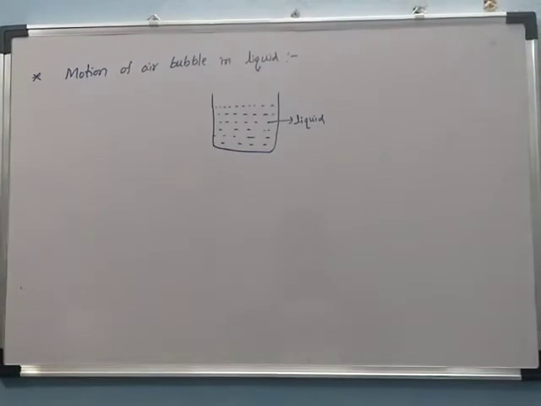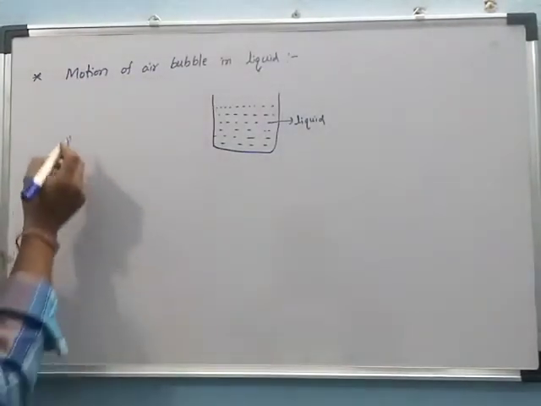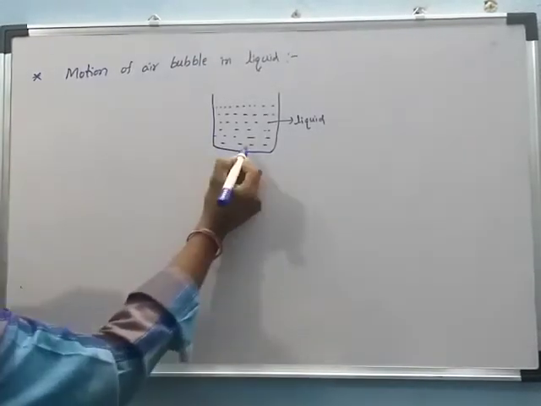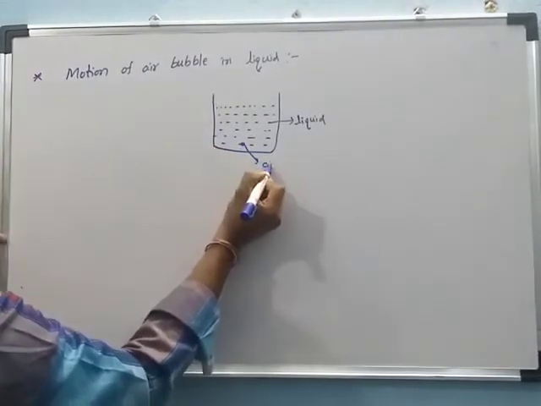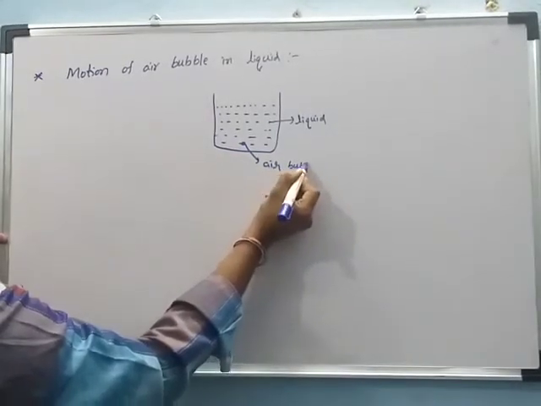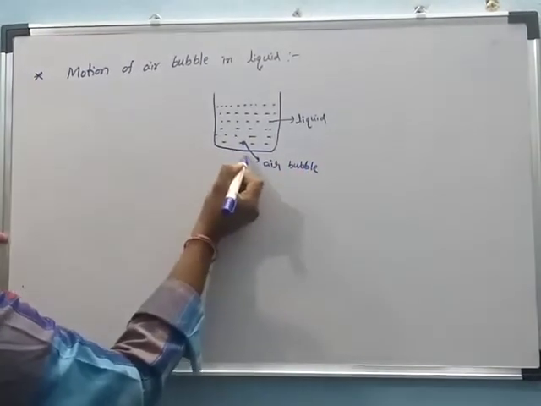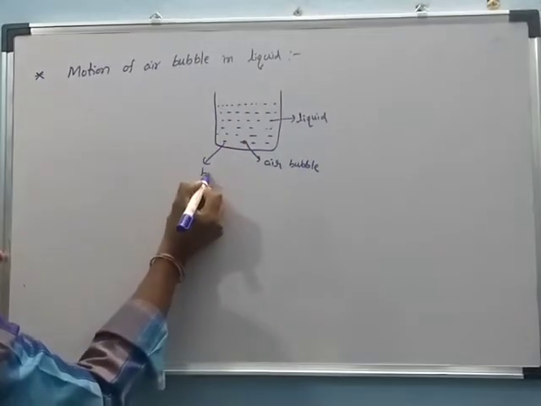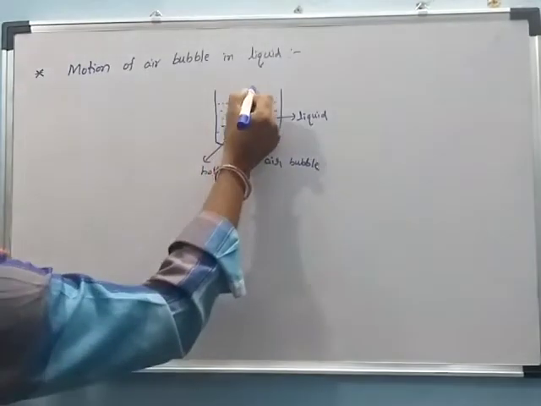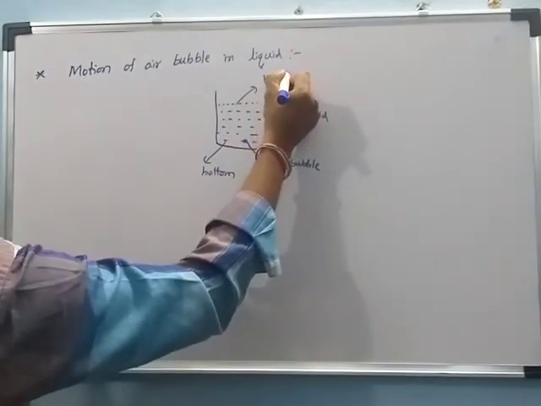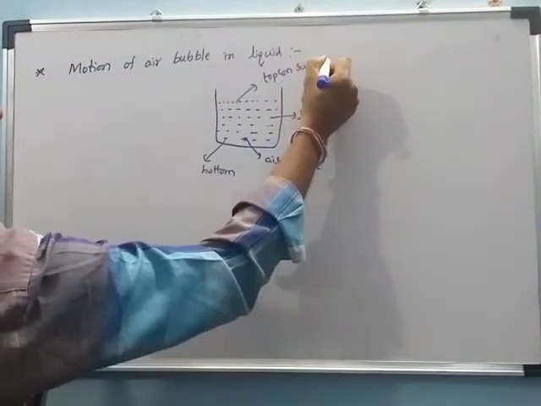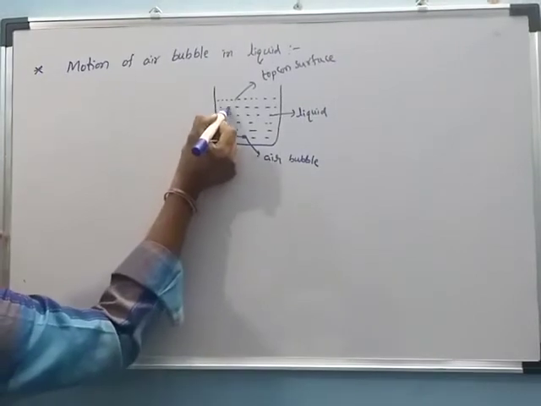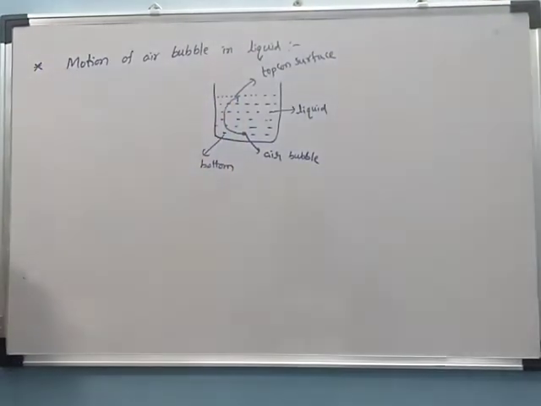So when an air bubble is moving from bottom to surface, this is called the bottom and this is called the top or surface.